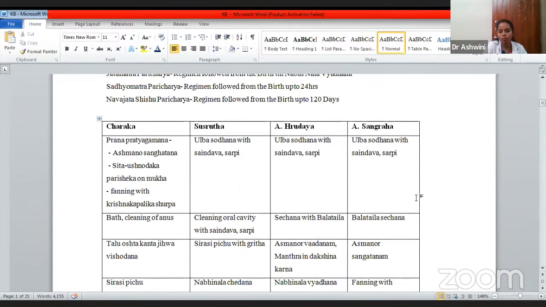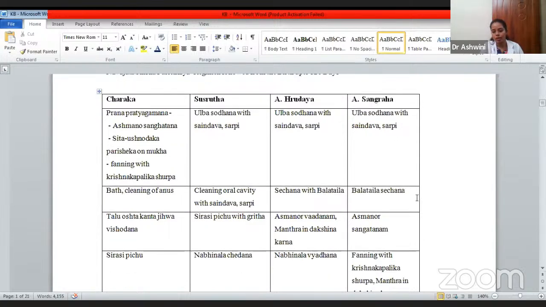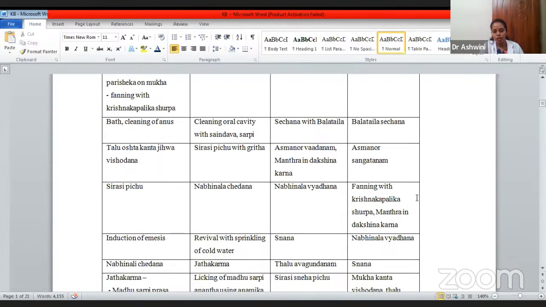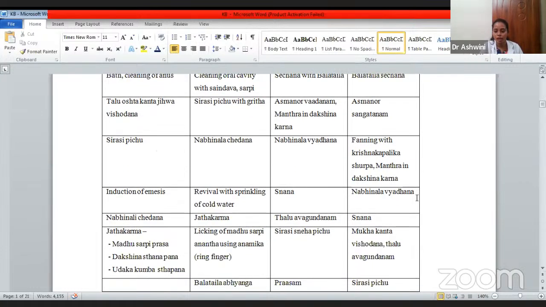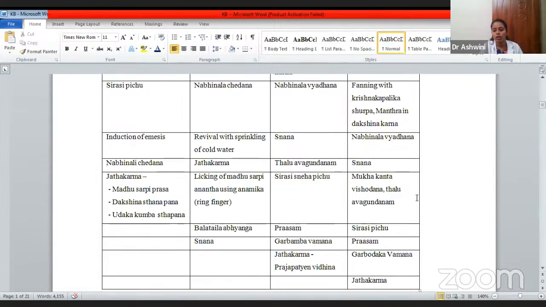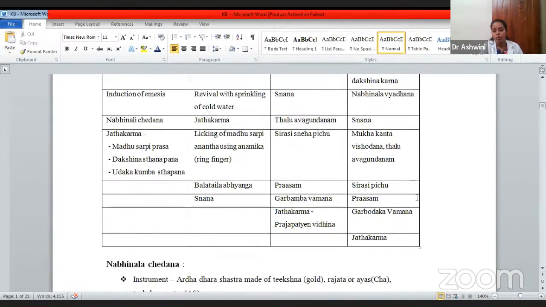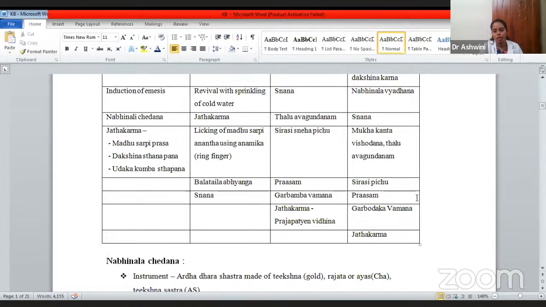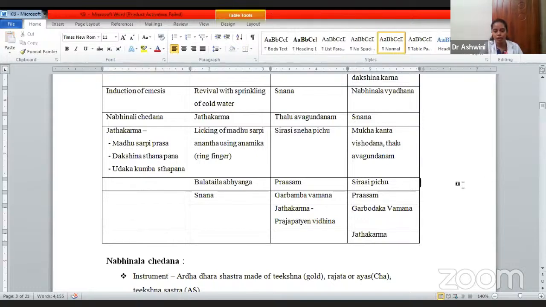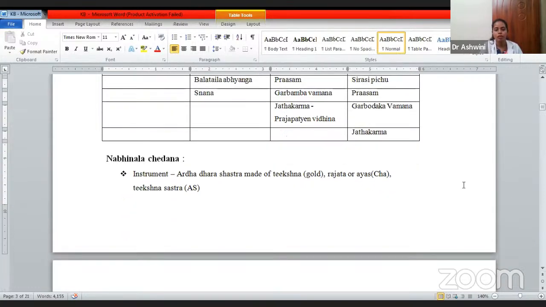Sangrahakara also has told the same. Ulba Shodhana with Saindava and Sarpi. Then Bala Taila Sechana. Ashmano Sangatana, fanning with the Krishna Kapalika Shurpa. So two authors have mentioned Krishna Kapalika Shurpa: one is Charaka and another is Ashtanga Sangraha. Then mantra in the Dakshina Karna, Nabi Nala Vyada, Snana, Mukhakanta Vishodhana, Talu Avagundana, then Shirasi Pichu, Prashana, then Garbhodaka Vamana and Jatakarma. So these are the protocols and orders followed by the four acharyas: Charaka, Sushruta, Hridaya and Sangraha.